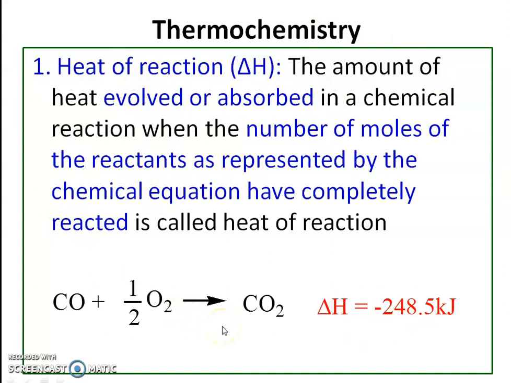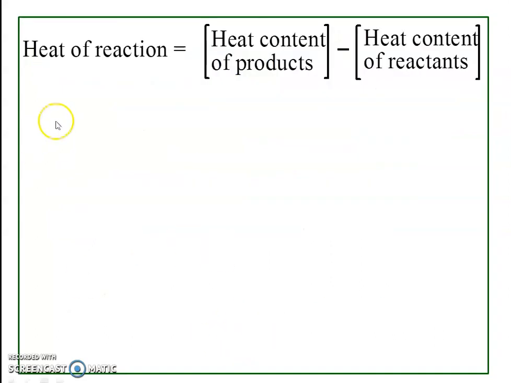The amount of heat evolved or absorbed in a chemical reaction when the number of moles of the reactants as represented by the chemical equation have completely reacted to form products is called heat of reaction. Actually, sometimes heat is evolved, in some cases heat is absorbed. When there is an evolution of heat, the reaction is exothermic, and when there is an absorption of heat, the reaction is endothermic. Now heat of reaction is the difference between the enthalpy of products and the enthalpy of reactants,